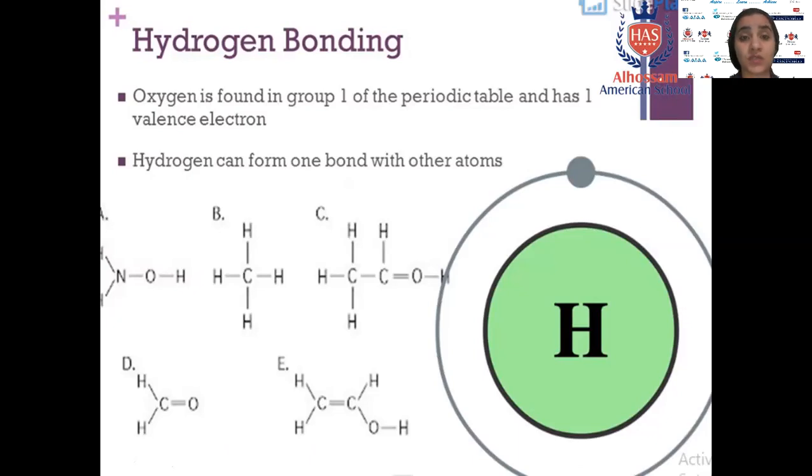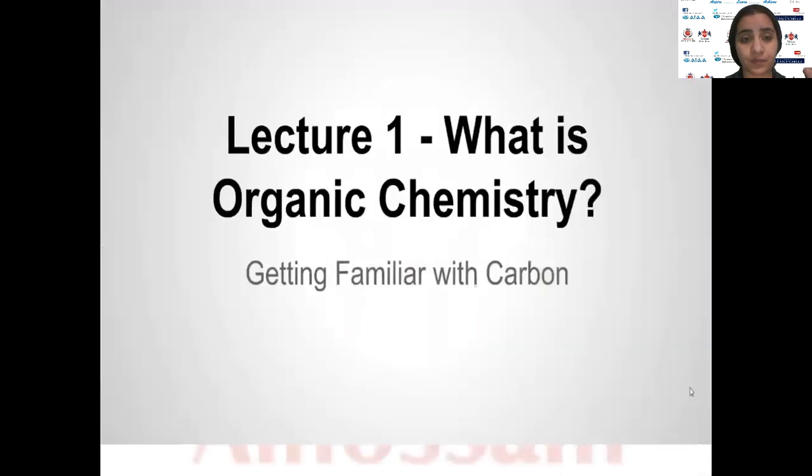Also chlorine, bromine, iodine have 7 electrons in their outer shell. So to reach stability, they have to share 1 electron, so they will have 1 bond. All the halogens, chlorine, bromine, iodine, fluorine, must be surrounded by only 1 bond.